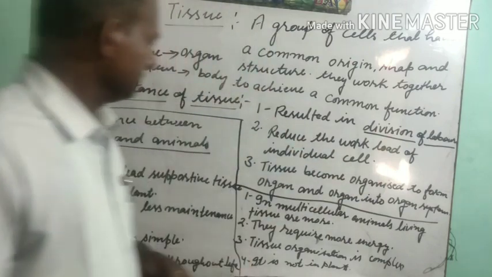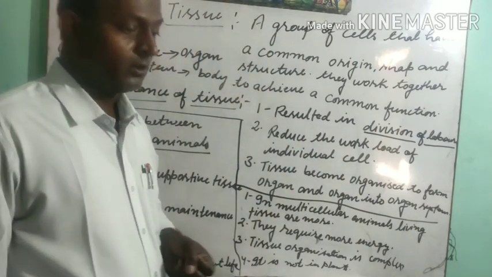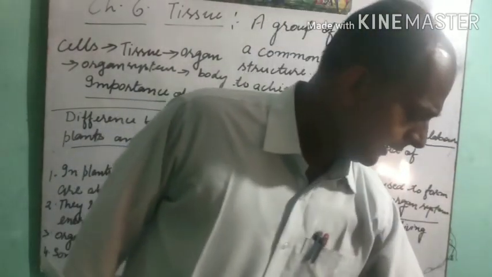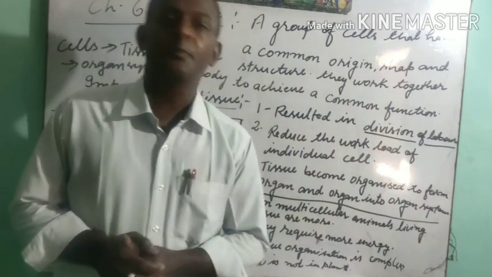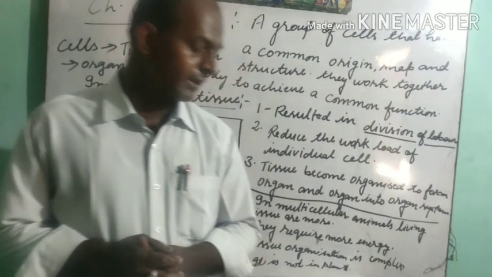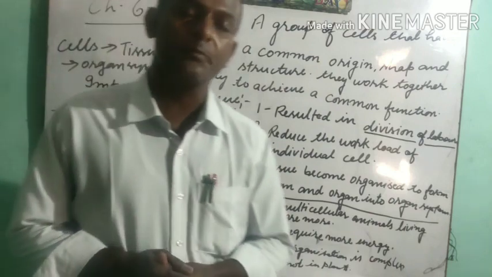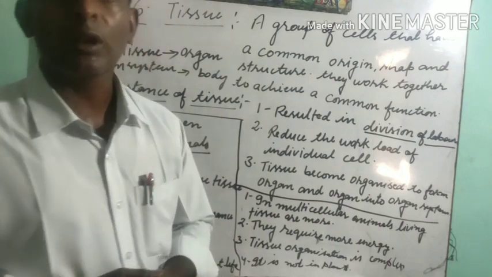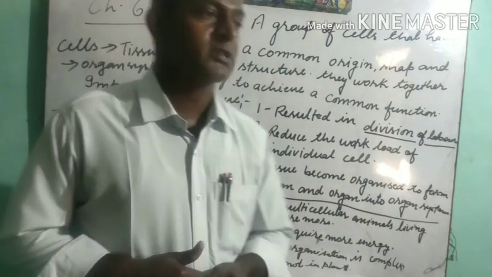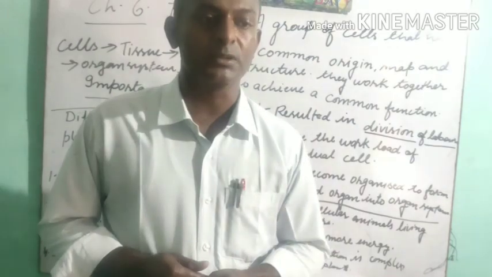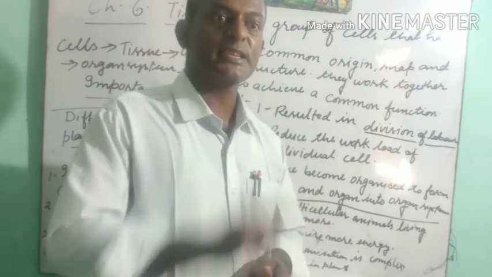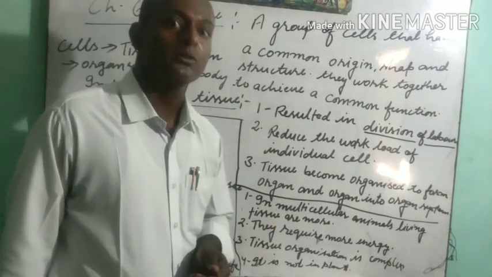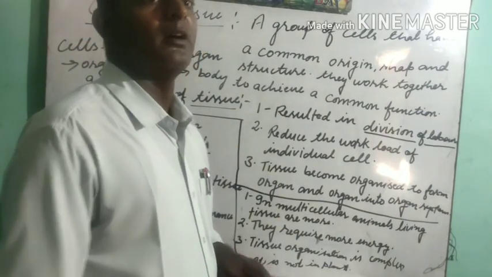Let us see. Now a question arises in your book. The question given is: are all plants and animals made of the same type of tissue? Students, what will be your answer? In the previous class we studied plant tissue and animal tissue. We can say that plant and animal tissues are not made up of the same type of tissue. They are made up of different types of tissue.